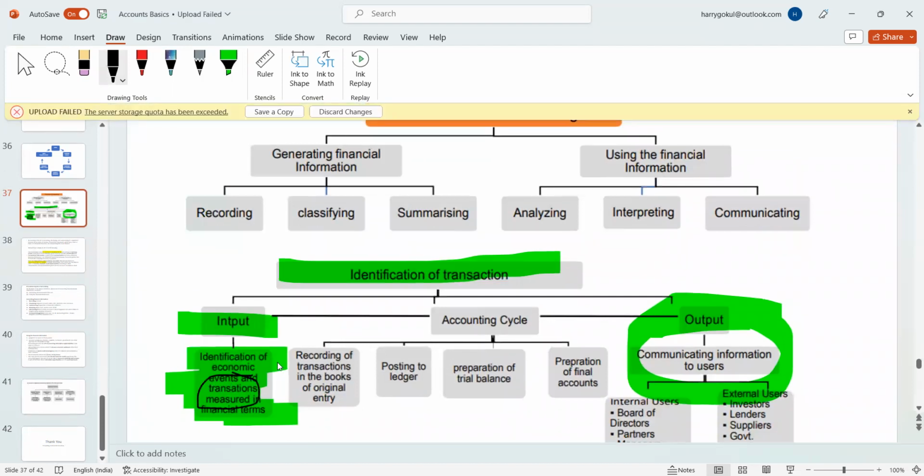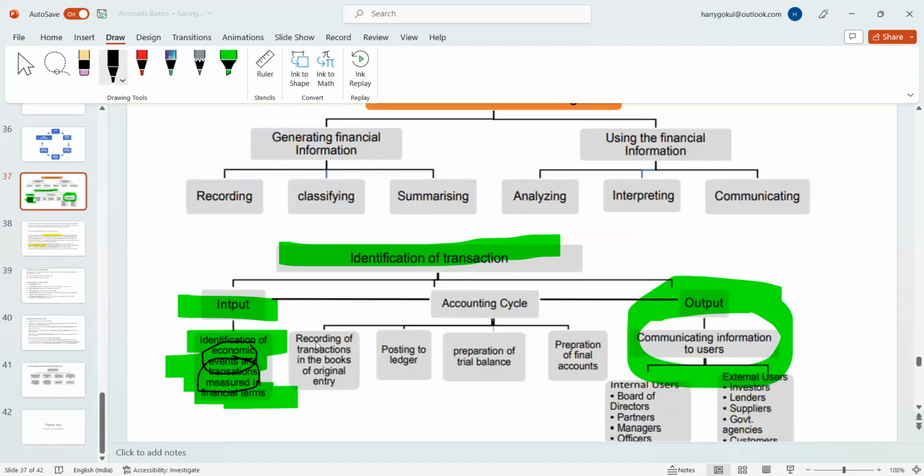If I gave something to you and can't measure it, how can you account for it? You can't. If I gave something like happiness, how can you measure it? It may be lakhs or crores, but you can't measure it, so you can't record it. It must have economic value. If I purchase land, it's an economic value. I paid 1 lakh, so it's measurable. You need to identify the transaction, and that's the input. For example, I sold a land for 10 lakh. That's a transaction you need to identify like that.